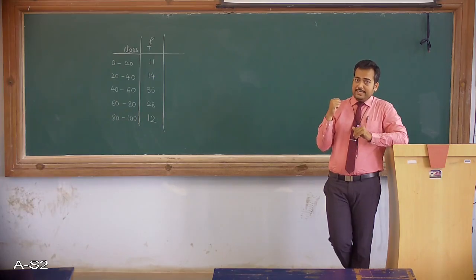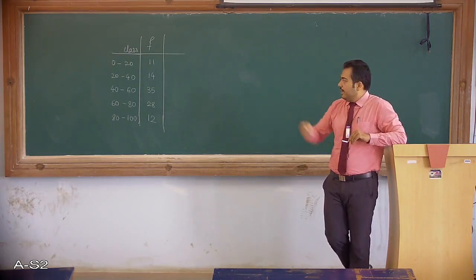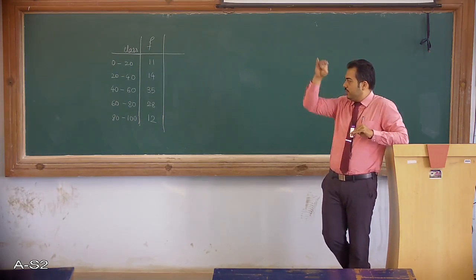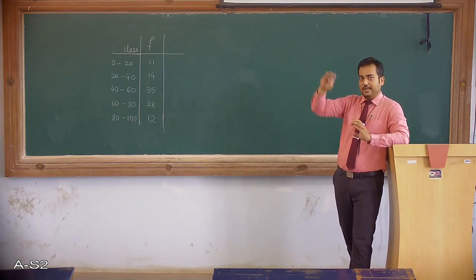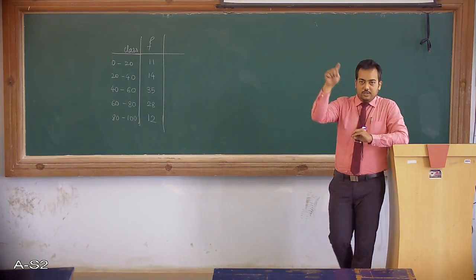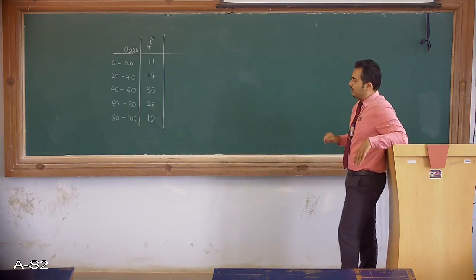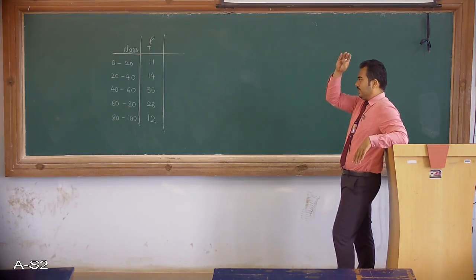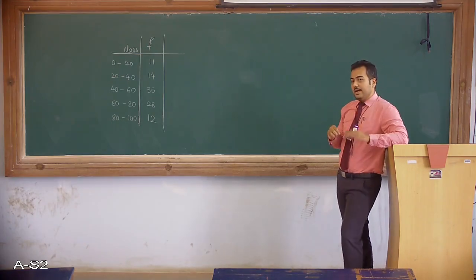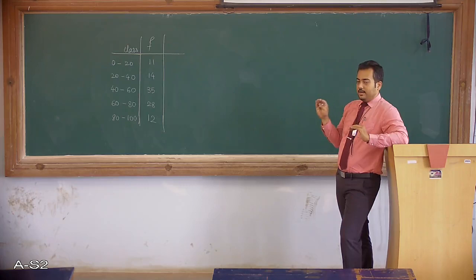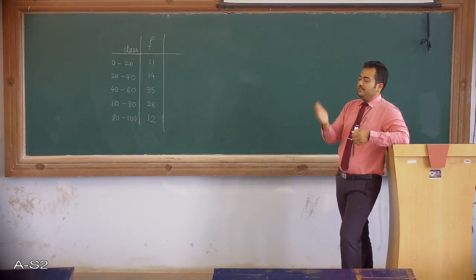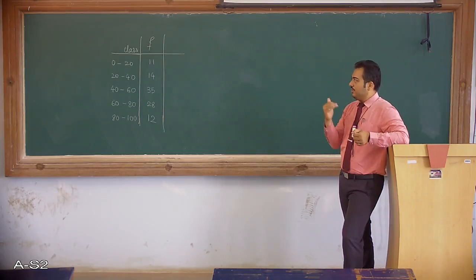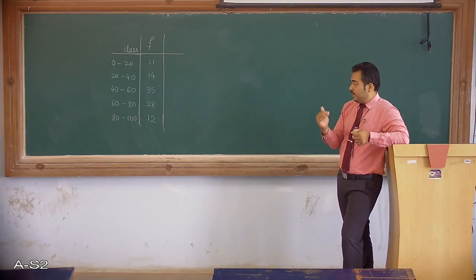Also look at the frequency pattern here. It's 11, 14, 35, 28, 12. It's increasing, then at the peak, and then decreasing. So it's in the normal form. Now if you look at the central part, which is 35 with the highest frequency, the first half, 14 and 11, totals 25, and the second half, that is 28 plus 12, totals 40.